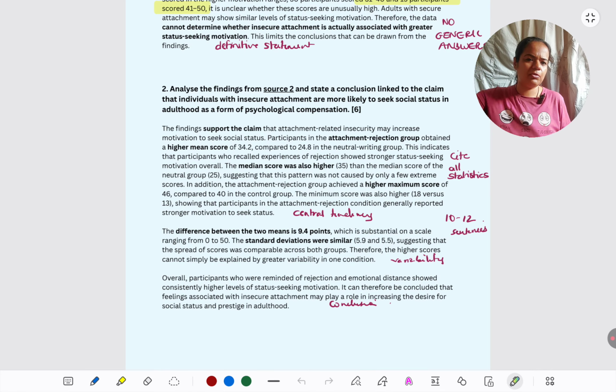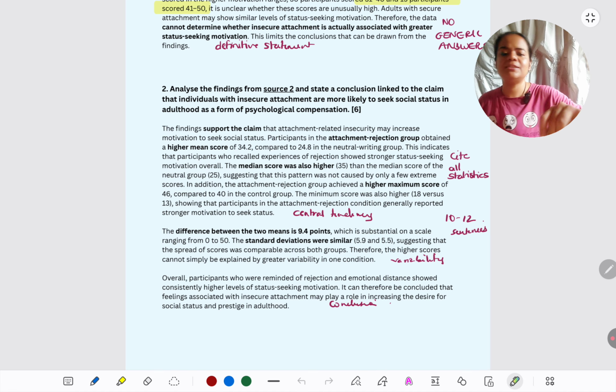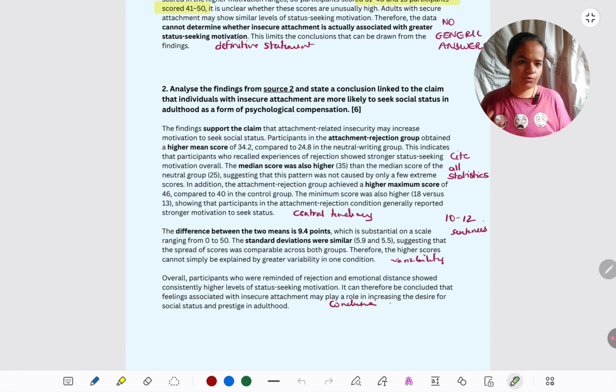And now we are getting the hang of it, because we've seen the previous, we've got the tone of writing and all. So what we have to do is first begin with a definite statement. Yes, the findings are supporting the claim, and then statistic by statistic, how they are supporting. First looking at the means, because generally we interpret the means first in psychology, and these are scores, they're on interval data. Definitely, the insecure group has a higher mean in status seeking than the control group. So we cite the numbers again, like I told you in the previous answer. Higher mean, greater mean, just give the numbers.